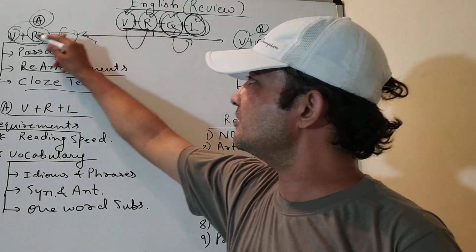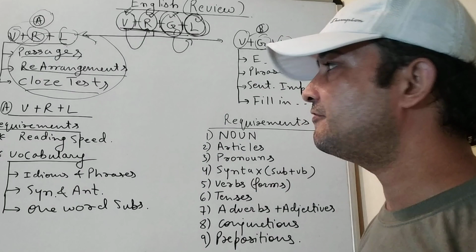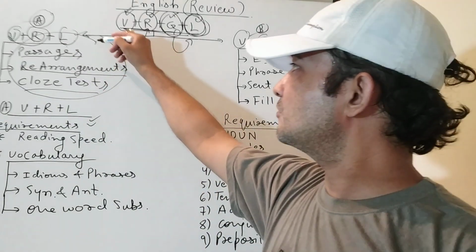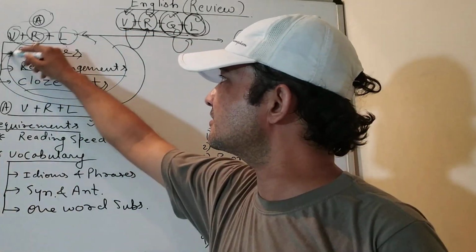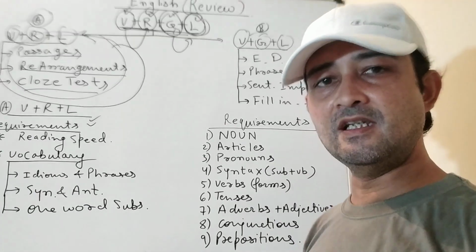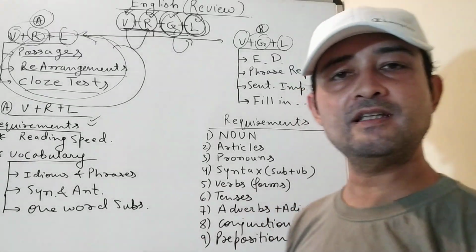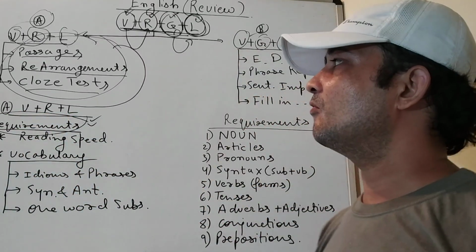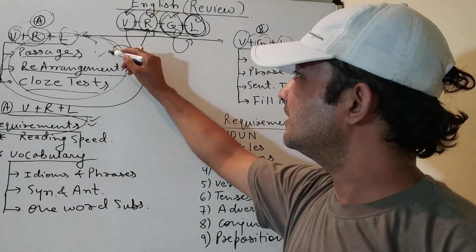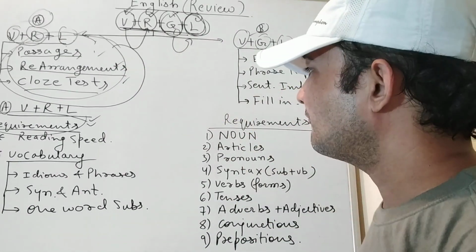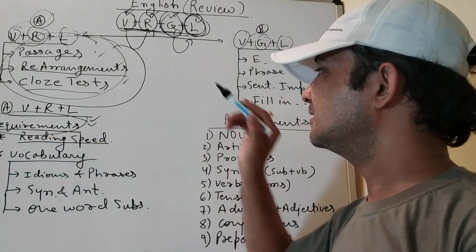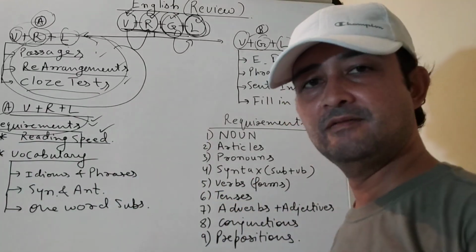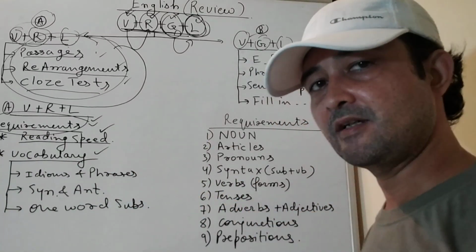To solve these 3 types of questions, one has to be very good in the requirements. To perform in these 3 fields, the very first thing that comes to a person's mind is: what are the requirements? What to do to improve upon these 3 points? And for that, requirements apply. The first requirement is reading speed, and the second one is vocabulary.